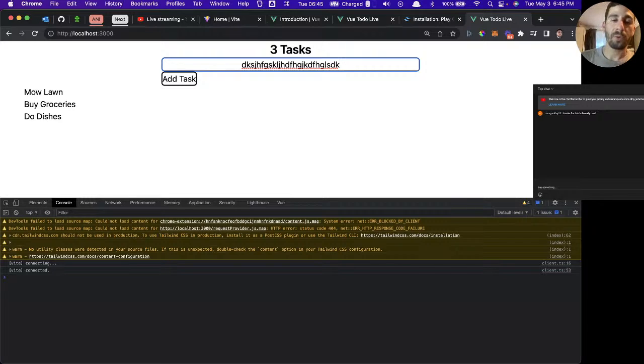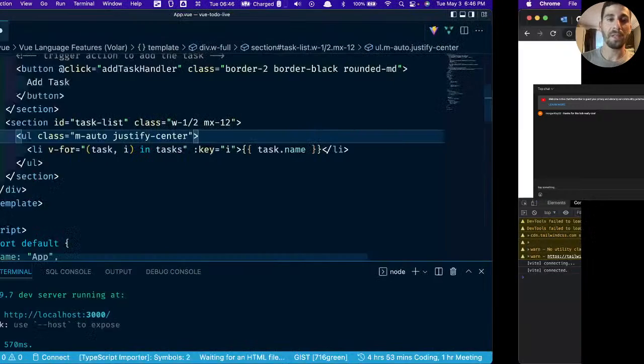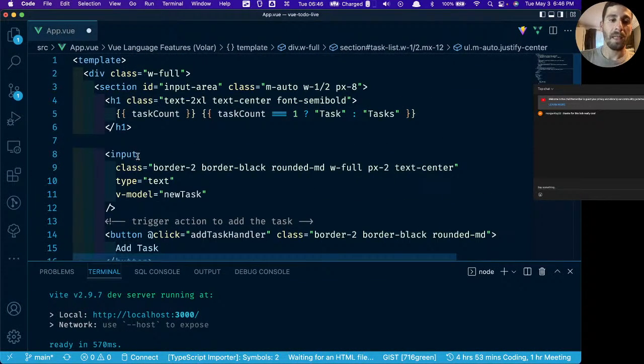If you're familiar with doing this with vanilla JavaScript or even with React, it's pretty complicated, right? If it's vanilla JavaScript, you're going to have to add an event listener on the window or on the page, and it's going to have to listen for the key to be pressed. Then it's going to have to filter out that key press, listening for the enter key. And then if the enter key is pressed, it's going to have to trigger whatever you need it to do. What I'm going to do here, and this actually isn't specific to Vue, this is just something you can do anytime you're doing web development.